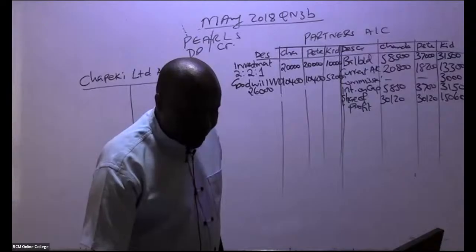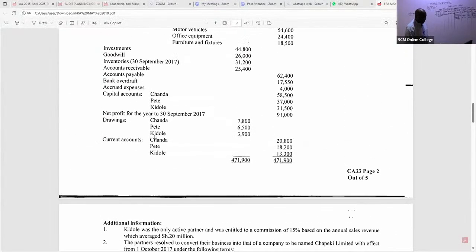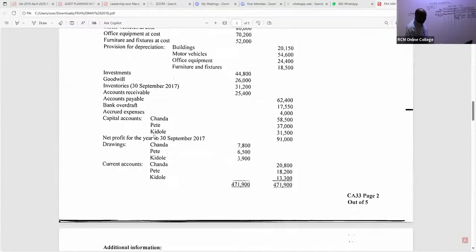Let's see. So here we are. So the capital accounts, I believe this already we have accrued. I hope we already have drawings. Let's in this case here capture the drawings. These are drawings for partners. So you simply book them under partners. And remember, drawings are like expenses, so you shall debit. So come here and give us drawings.